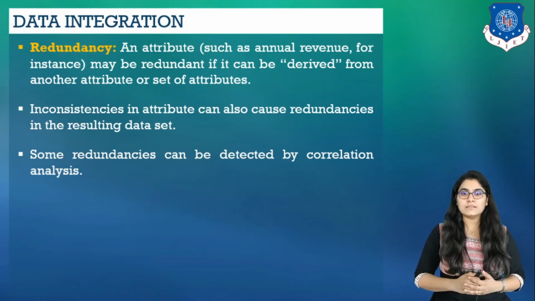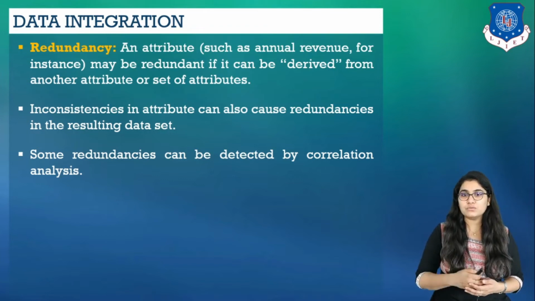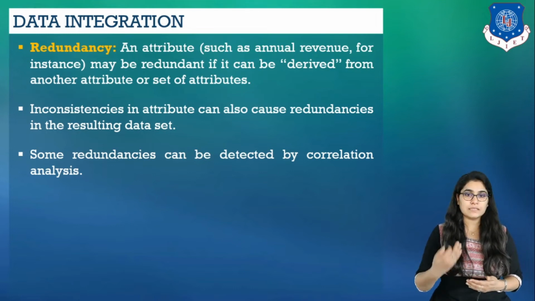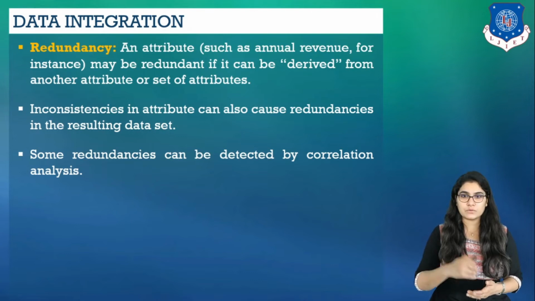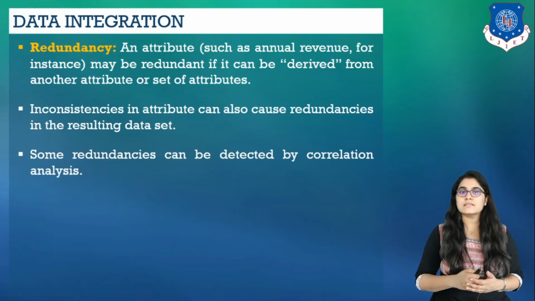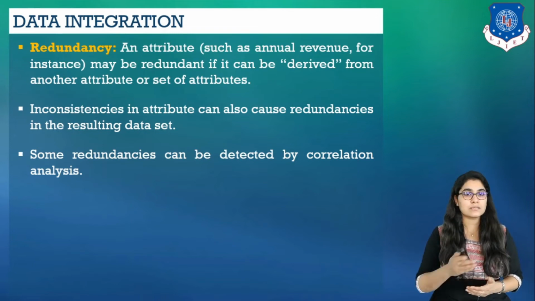Redundancy is another important issue in data integration. An attribute such as annual revenue, for instance, may be redundant if it can be derived from another attribute or set of attributes. Inconsistencies in attribute or dimension naming can also cause redundancies in the resulting data set.